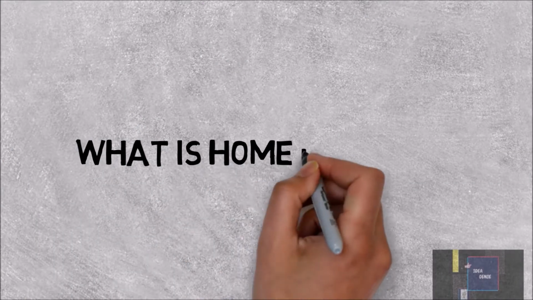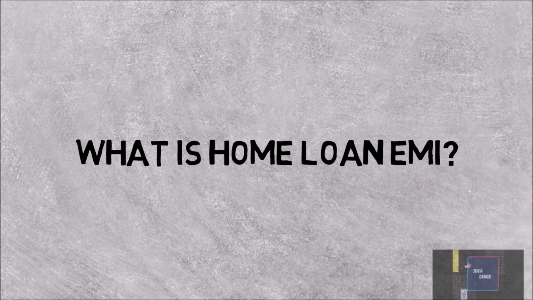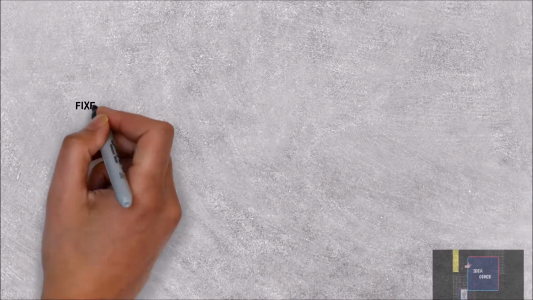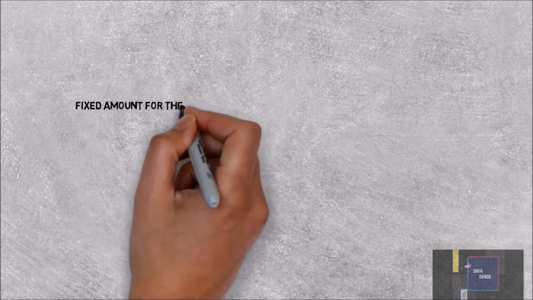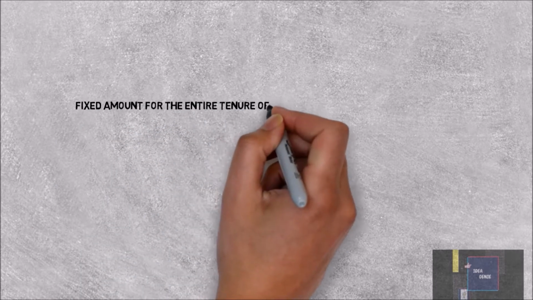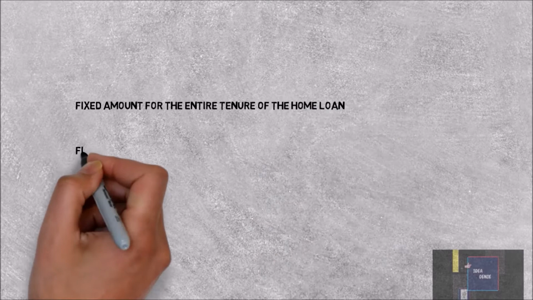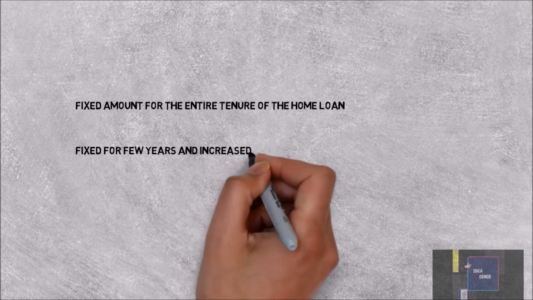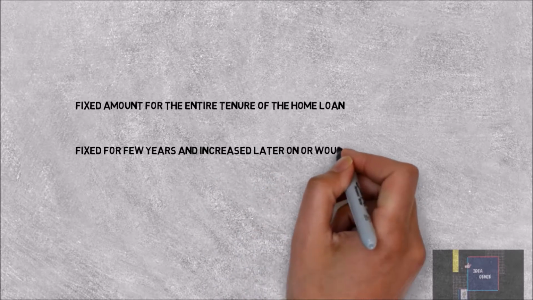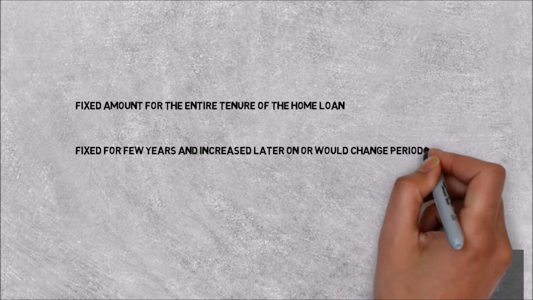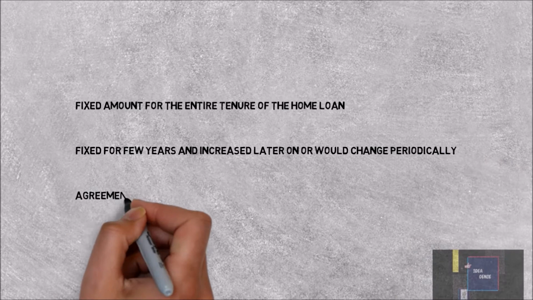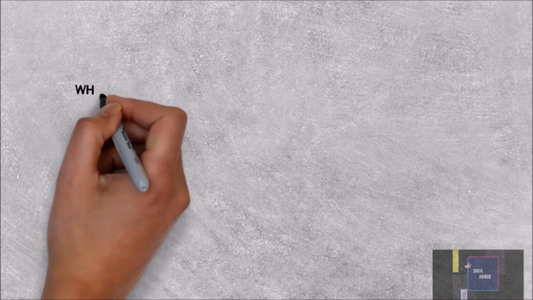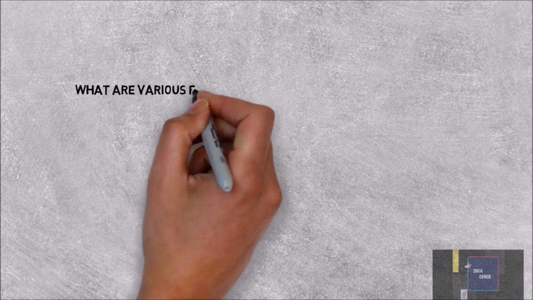Before jumping into saving EMI, let's discuss what a home loan EMI is. Home loan EMI is what you pay as the home loan installment amount every month. This installment is either a fixed amount for the entire tenure of the home loan, or fixed for a few years and increasing later on. It would change periodically based on lending rates. This would depend on the agreement you have with the home loan provider.